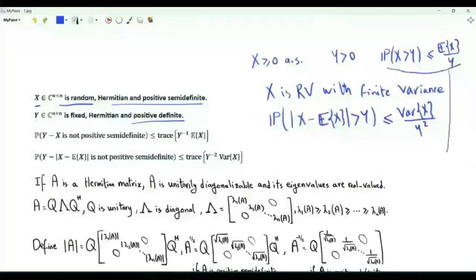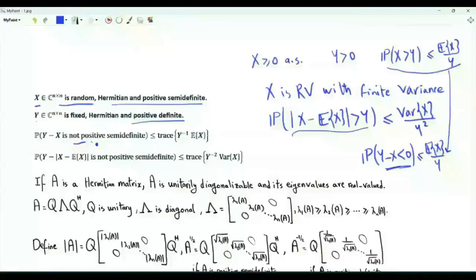If we go back to the conventional Markov inequality, it can be written in the following way. The probability that y minus x is strictly negative is upper bounded by the first moment of x divided by y. In the matrix case, this event y minus x strictly less than 0 is replaced by the n by n matrix y minus x being not positive semi-definite. x and y are Hermitian matrices, so y minus x is Hermitian. A Hermitian matrix is not positive semi-definite if it has at least one strictly negative eigenvalue.